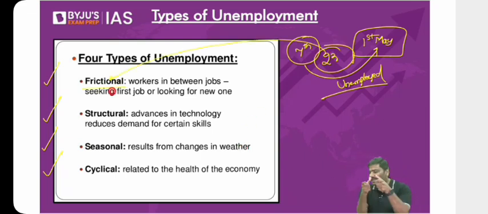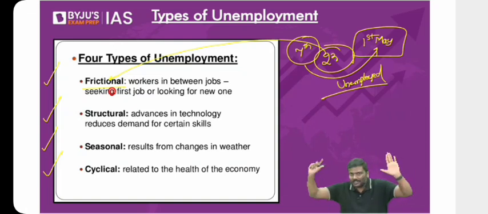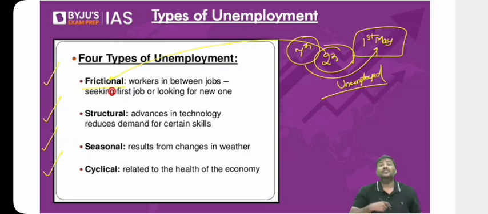That is, whenever people are unemployed because they are moving from one job to another job. You are switching from one job to another, and for a certain time period, you are unemployed. That is called frictional unemployment. Next one, structural unemployment.